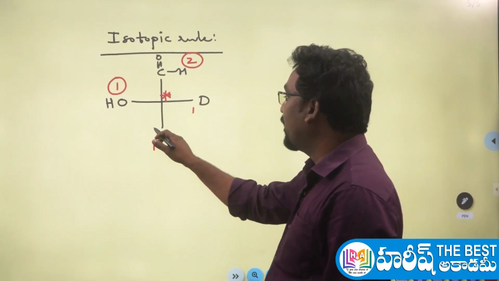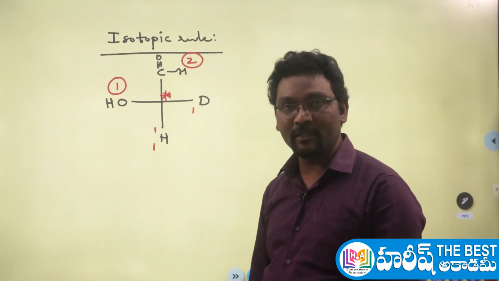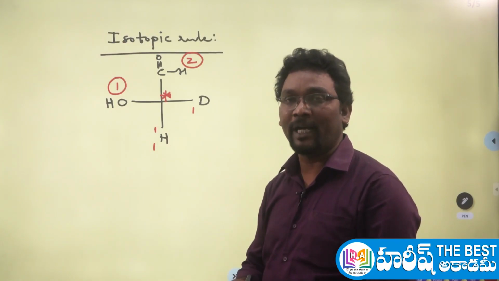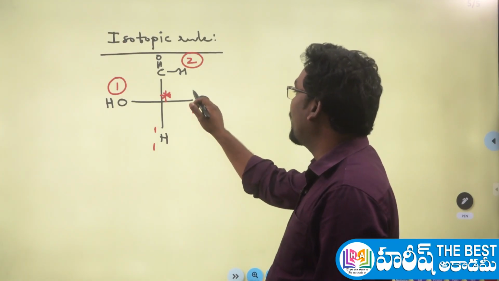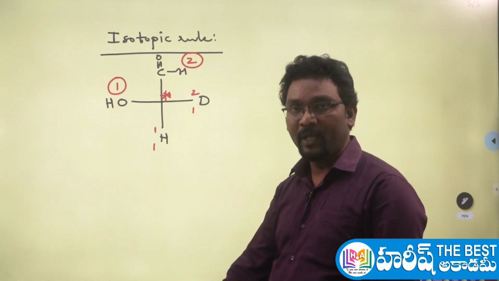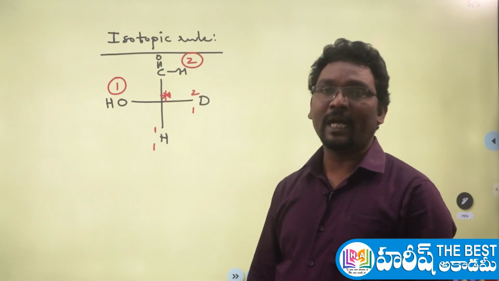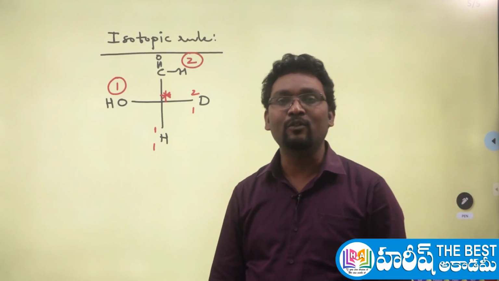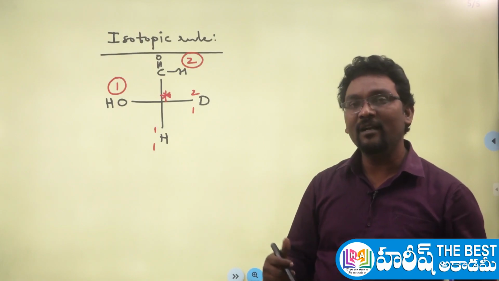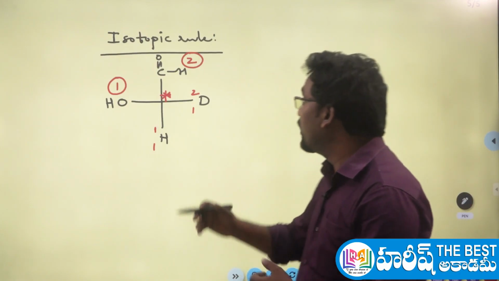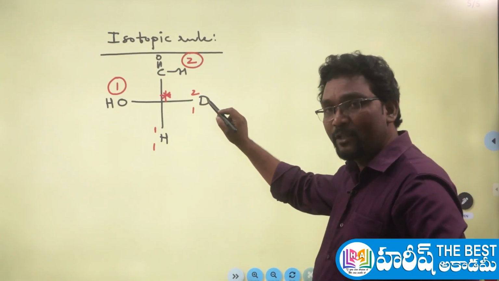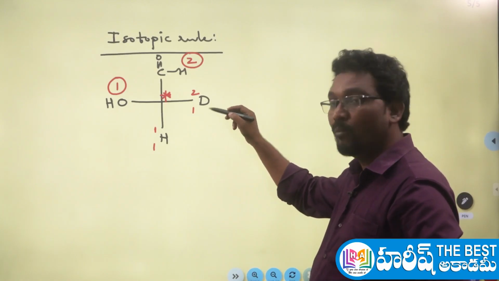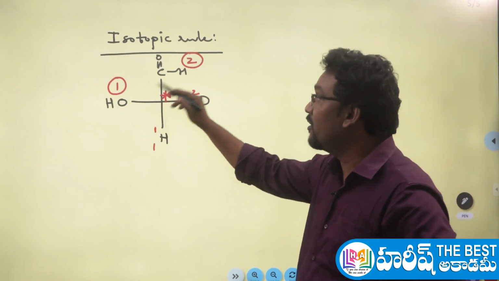So the atomic mass of hydrogen H-1-1 is protium. When you write hydrogen, it means protium, the hydrogen isotope. And this is H-1-2, which is nothing but deuterium. So in case of isotopes, the isotope with the highest mass number gets the highest priority. Here you can see the deuterium isotope's mass number is more, so it gets the next highest priority. First, second completed.